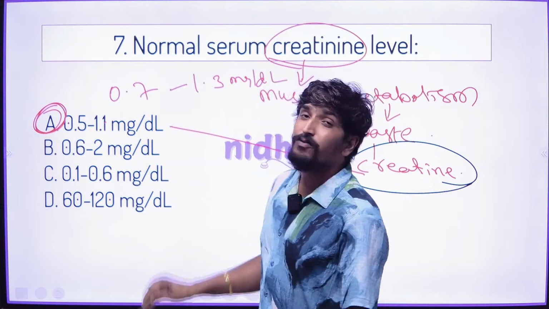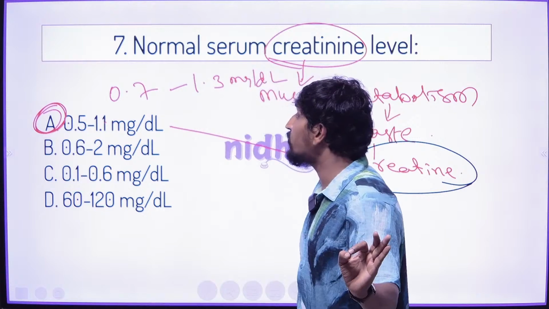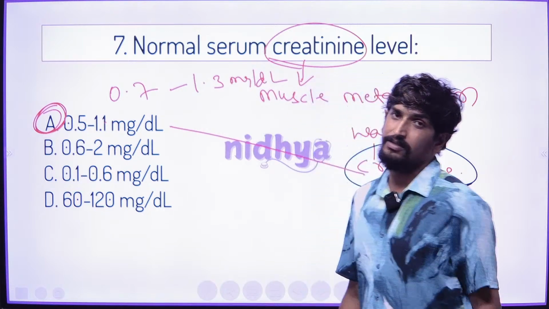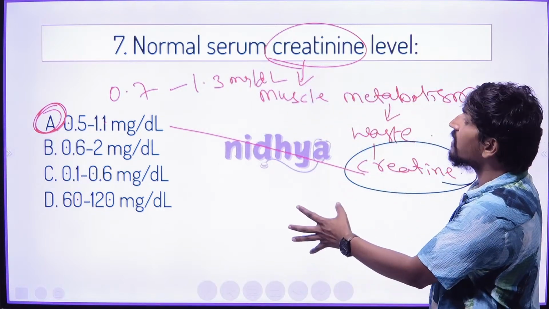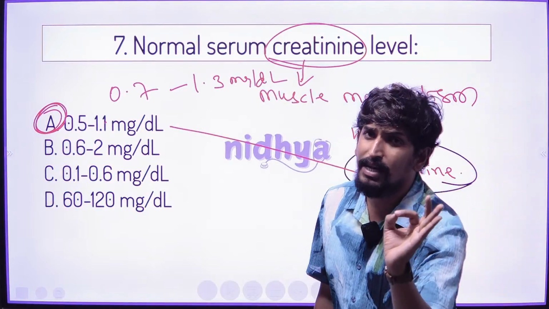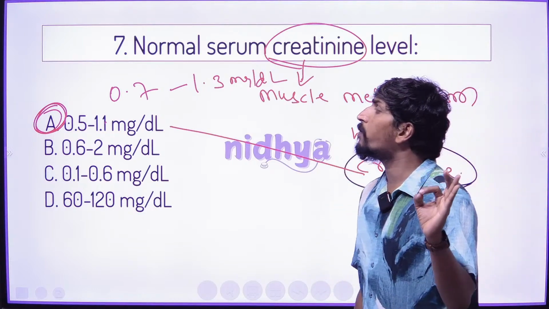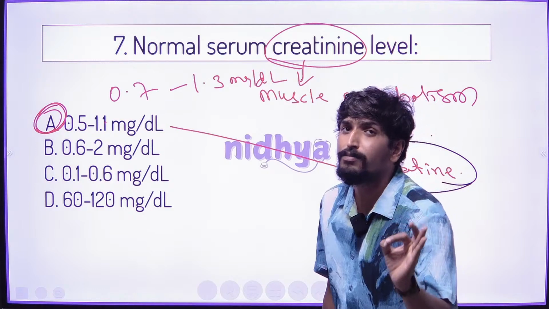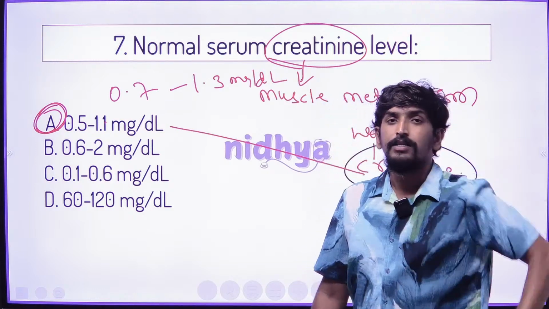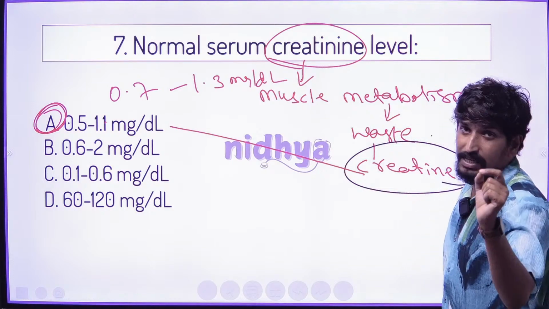So in the given options, the right answer for serum creatinine is 0.5 to 1.1 mg per deciliter. So in the seventh question, the right answer is A.